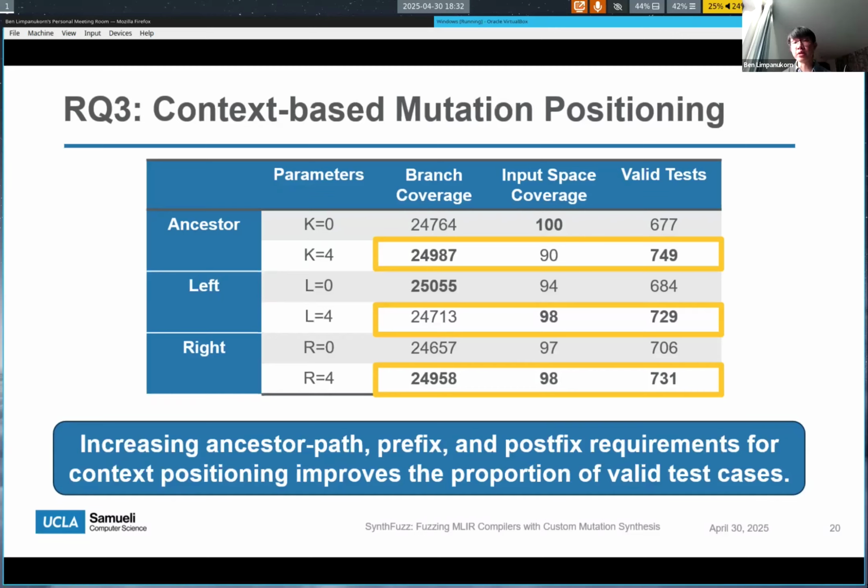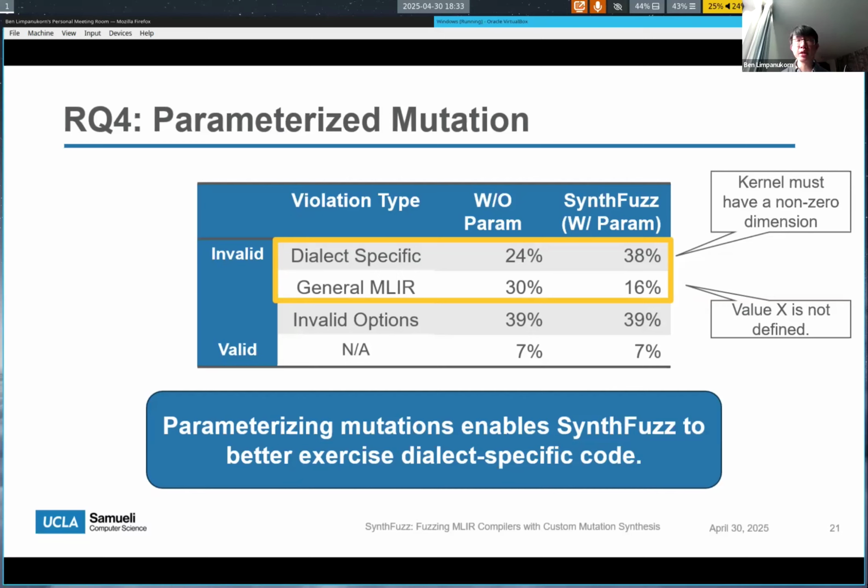And finally, we look at the impact of parameterizing mutations. In this table, we show a breakdown of where errors are emitted from in the MLIR compilers. With parameterization enabled, we see that the distribution of where the errors are emitted from changes from general MLIR to dialect specific. What this shows is that parameterizing mutations enables SynthFuzz to better exercise dialect-specific code, since these inputs now satisfy the general MLIR constraints.